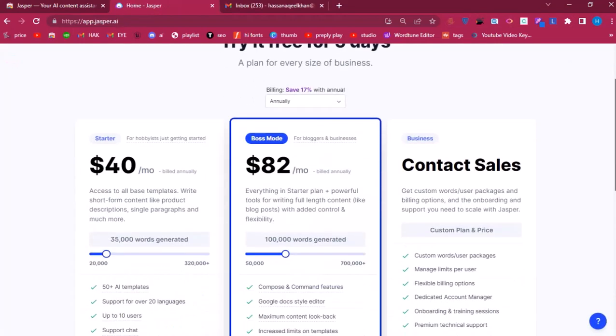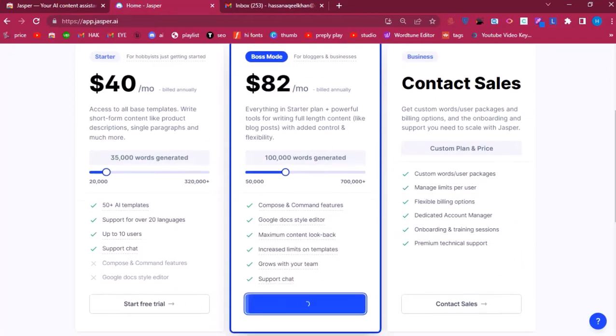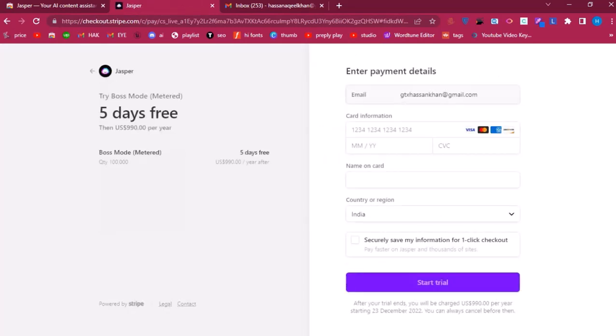complete. I am not a robot, and complete. Here you can see that there are many plans: $40 per month, $82 per month, and contact sales. Here you can see the options and you choose which one you want to select. You need to pay first, then you can use it.